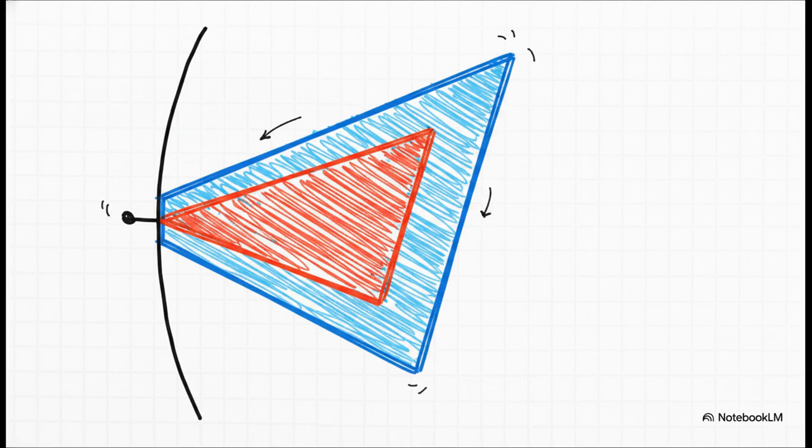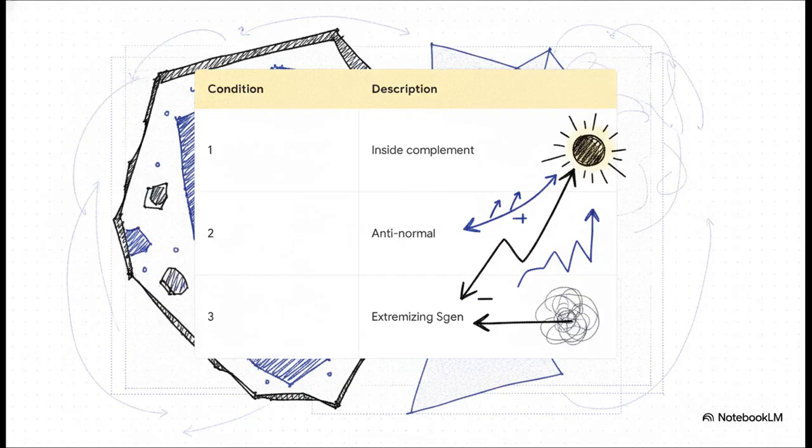In a pure state, these might be the exact same thing, but in semiclassical bulk geometry, you need E max to define the absolute largest reconstructible region, and E min to define the absolute boundary of what you simply cannot access. To make these wedges mathematically rigorous, Bousso set up 3 highly specific geometric rules to define that max wedge. First, it has to be inside a fundamental complement. Second, it must be anti-normal, meaning the expansions at the corners have fixed signs. And third, there has to exist a Cauchy slice extremizing generalized entropy. By setting these strict geometric rules, he lets the math do the heavy lifting.